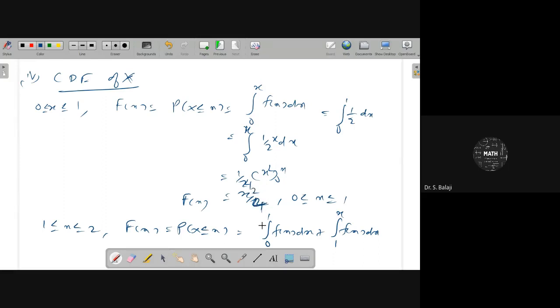Plus from 1 to x, here the integrand is a, therefore 1 by 2 dx.